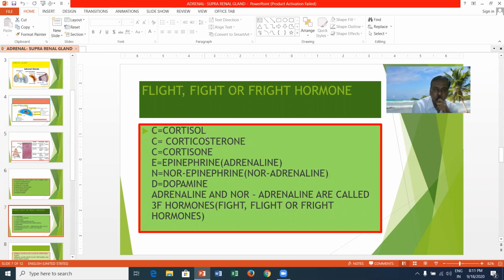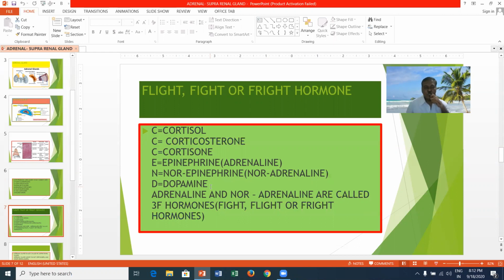The principal hormone is cortisol, and in the case of the mineralocorticoids, aldosterone is the principal hormone. Epinephrine is also called adrenaline. Norepinephrine is also called noradrenaline, and it also releases dopamine.